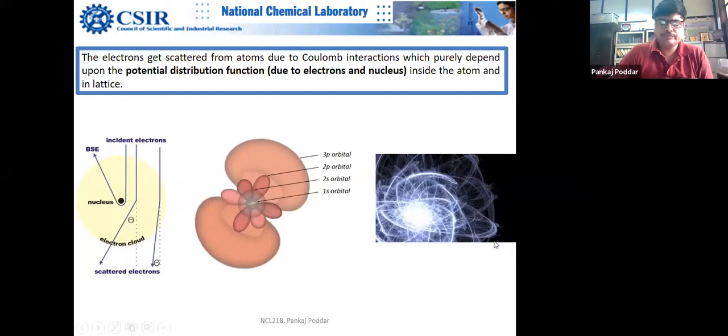Now, why do we get this? That's the fundamental question. This answer has been given many times, but I'm repeating it: electrons get scattered from atoms due to Coulombic interactions, which purely depend upon the potential distribution function. This term will be very important because it decides the atomic form factor.